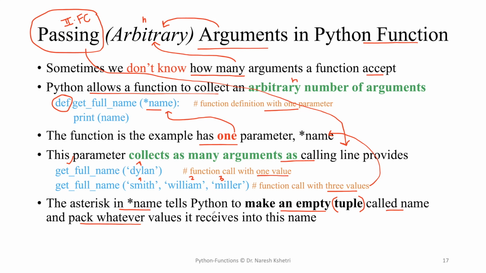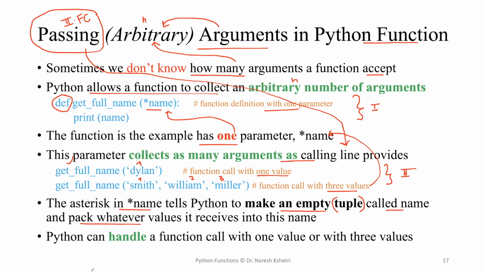Whether it receives one, two, or three values, it packs them into the tuple that is passed over the first phase, while we do the function call over the second phase. So we don't have to worry about how many values we pass.